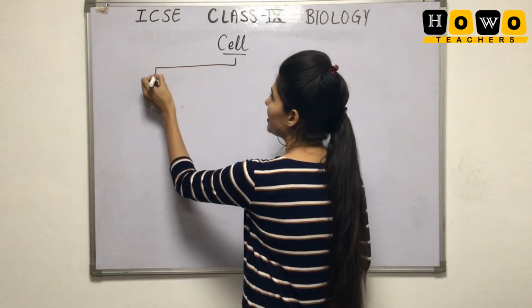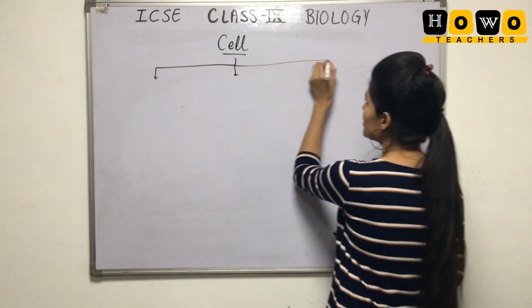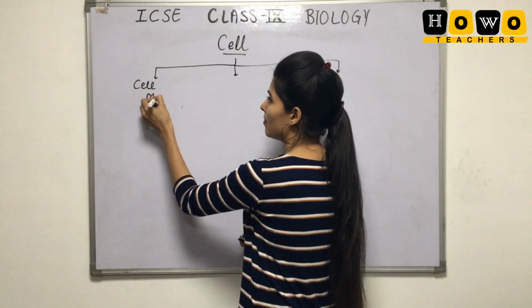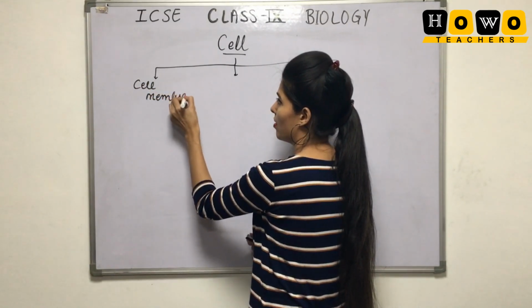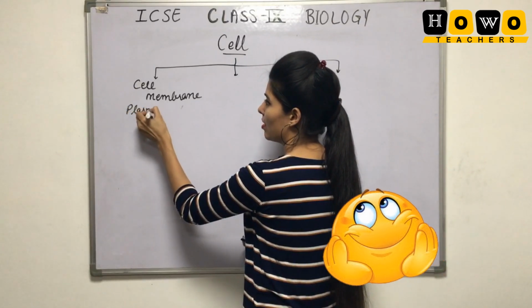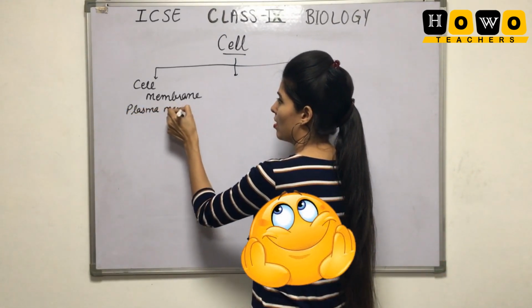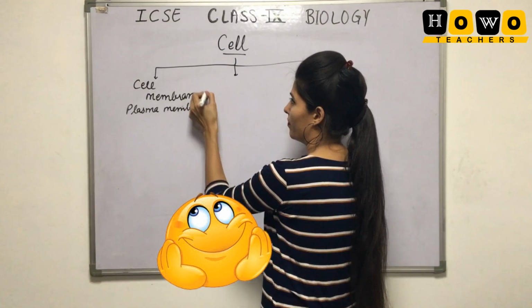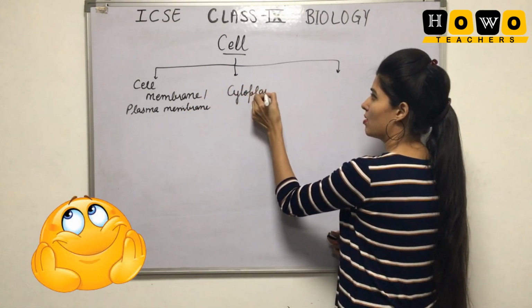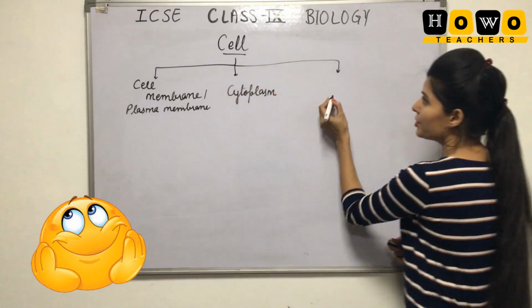Cell can be divided into three basic parts: cell membrane, or we can also call it plasma membrane, cytoplasm and nucleus.